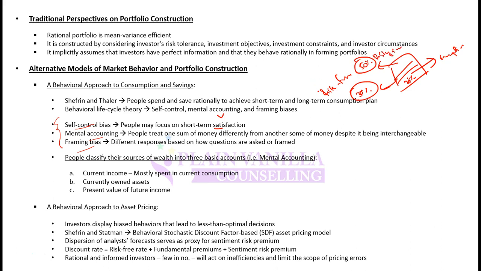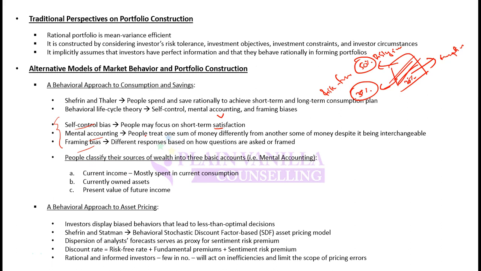So mentally, in their mind, investors may divide their wealth into different buckets. Rational would be that the whole of this wealth should be invested into a place that is maximizing the return, but they won't do it. They will still be dividing it into different buckets and then allocating different layers. You can call it layers or you can call it buckets, into different investments.